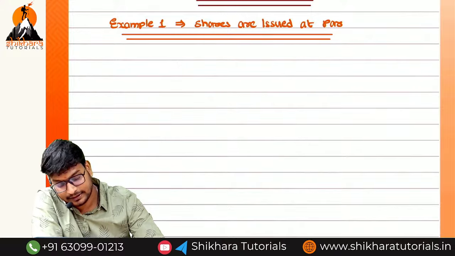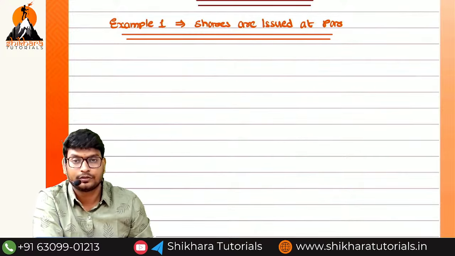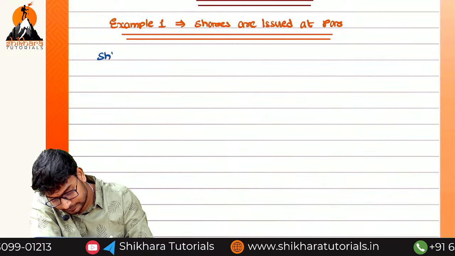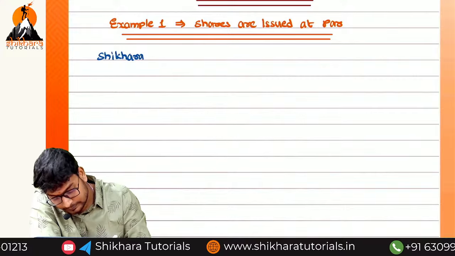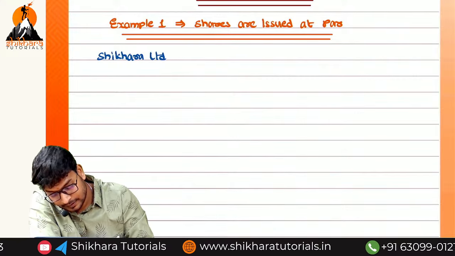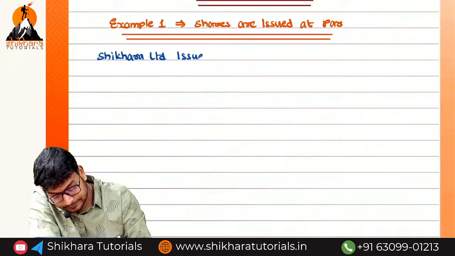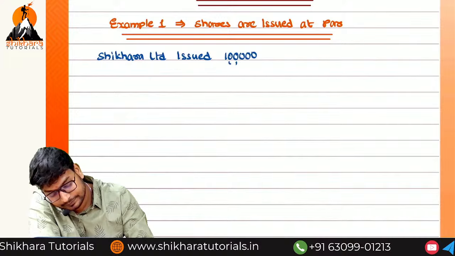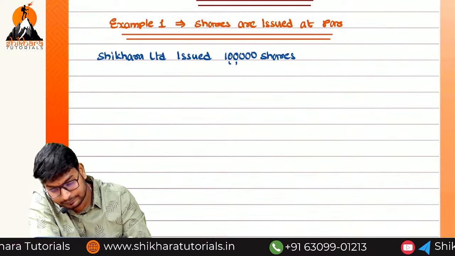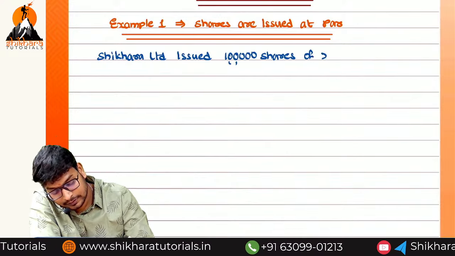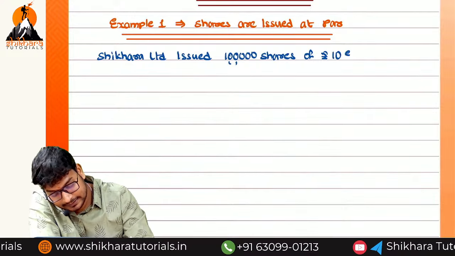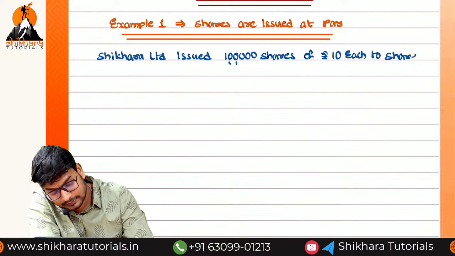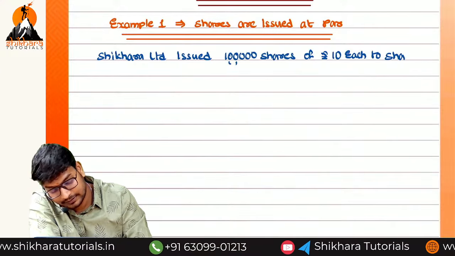Okay, we have to write the question. Shikara Limited issued 1 lakh shares of rupees 10 each to shareholders, or we can write to the public.